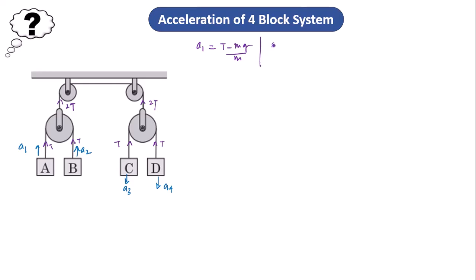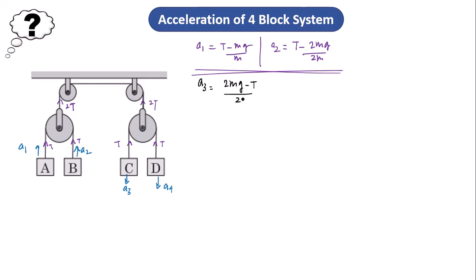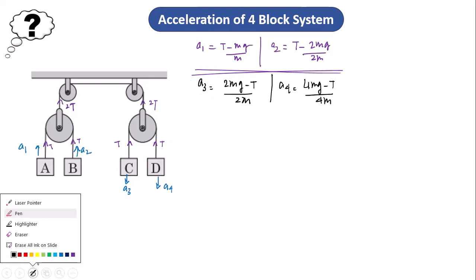Similarly, a2 is upward, so that equals (T minus 2mg) by 2m. Similarly, for C and D, I can also write that a3, that is the downward acceleration, should be equal to (2mg minus T) by 2m. Similarly, a4 should be equal to, now the mass of the D block is 4m, so (4mg minus T) by 4m. Now I can use the constraint relation that we got initially.